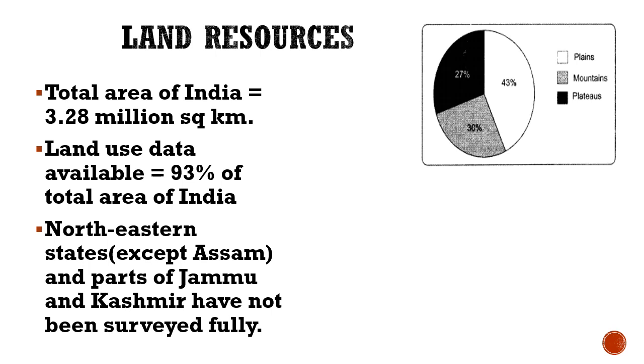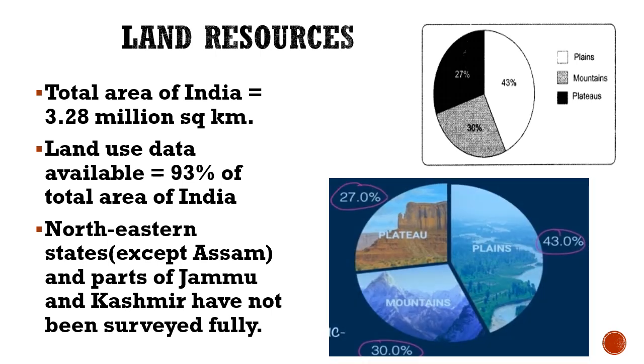Of the total land area, 43% consists of plains, while 30% is mountains and 27% consists of plateau. As we know, plains are very much suitable for almost all economic activities, so dense population is found in this region, while mountainous areas are not very much suitable but play a very important role in development of other areas, as they are the source of water.